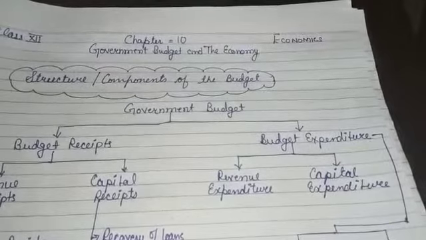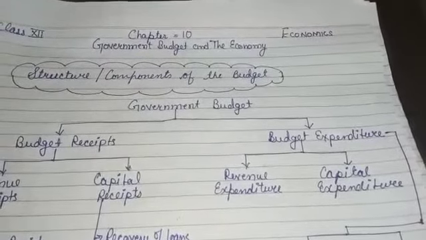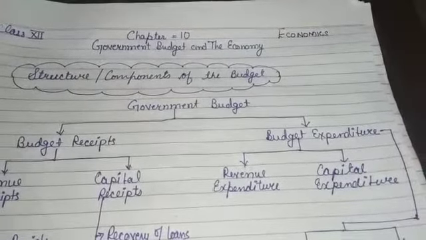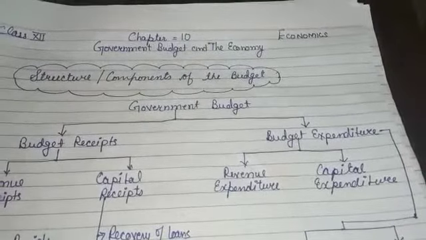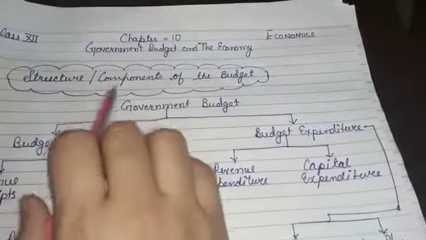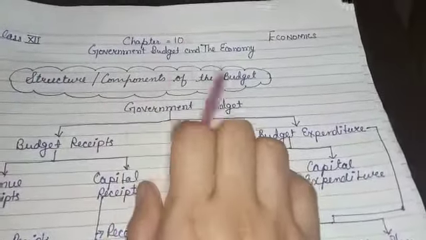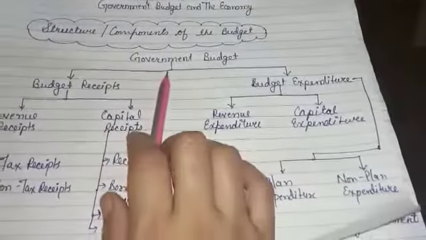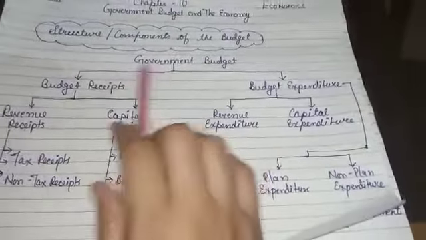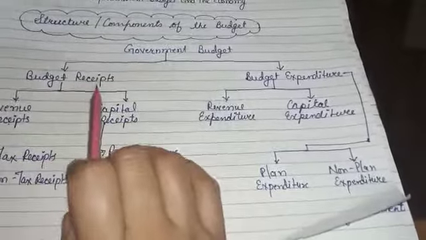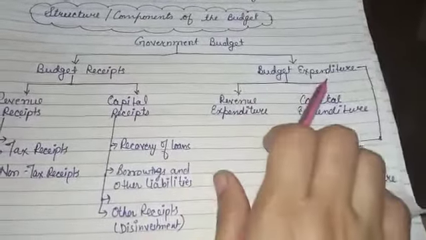As you know, we are doing our chapter 10, Government Budget and the Economy. Today we are going to cover the topic of structure or components of the budget. The government budget consists of two types of component. The first is budget receipts and the second is budget expenditure.